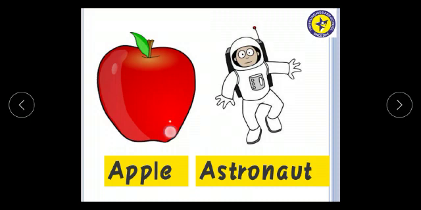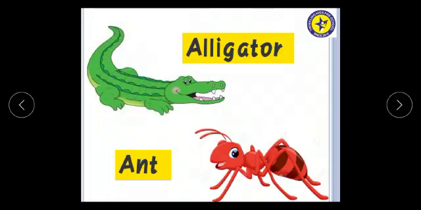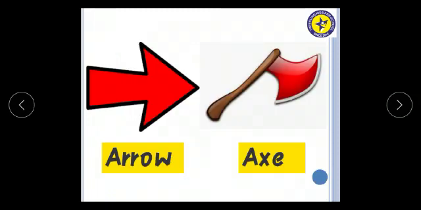Apple. Apple. Astronaut. Astronaut. Alligator. Alligator. Ant. Ant. Arrow. Arrow. So you got to know many words begin with sound A.